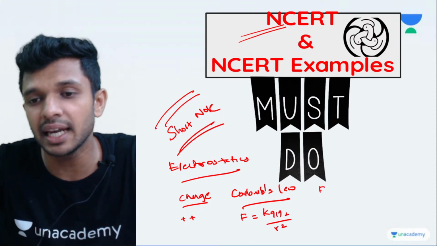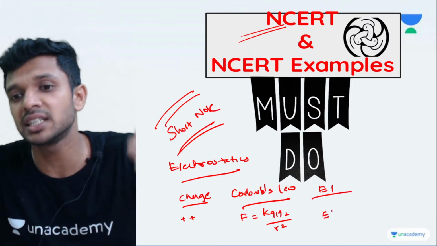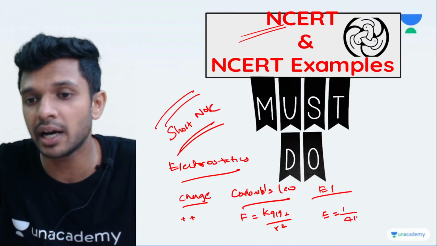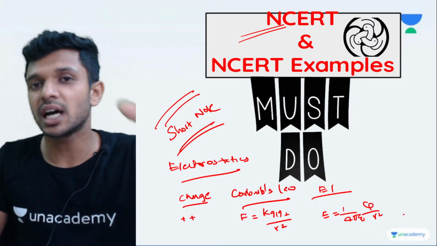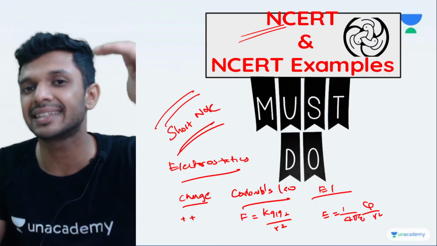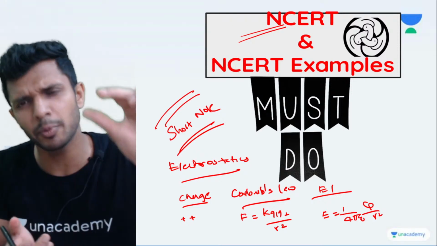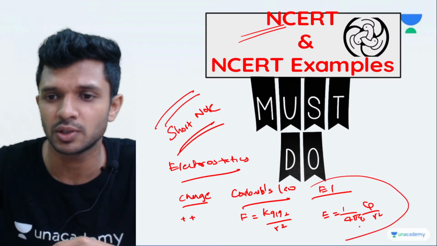The next topic, electric field. Write down the formula for electric field of different charge arrangements. Let's say for a given charge, the formula is 1 by 4 pi epsilon 0 Q by R square. So start making short notes and let this be a habit for you, because once you start writing only important points and important equations, this is very useful.